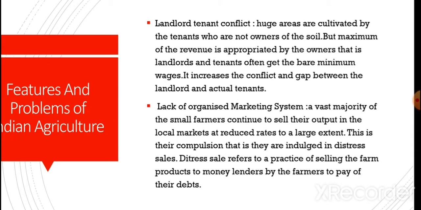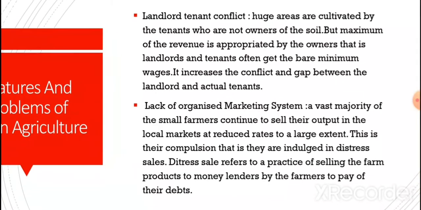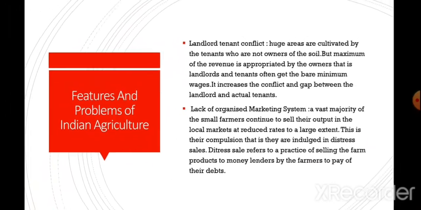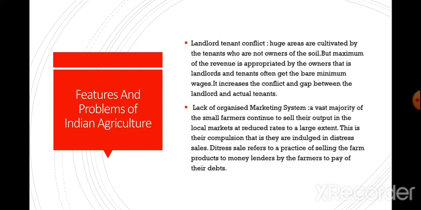Now, lack of organized marketing system. A vast majority of the small farmers continue to sell their output in the local markets at reduced rates to a large extent. This is their compulsion, that is, they are indulged in distress sales. Distress sales refers to a practice of selling the farm products to money lenders by the farmers to pay off their debts, and because of these distress sales the farmers are not capable of getting proper return for their crops.